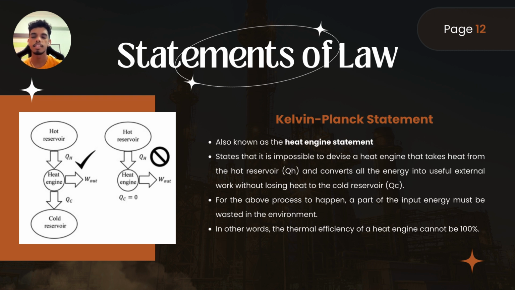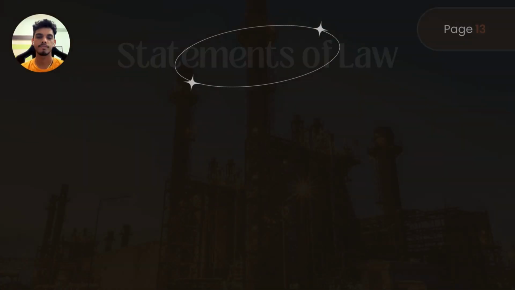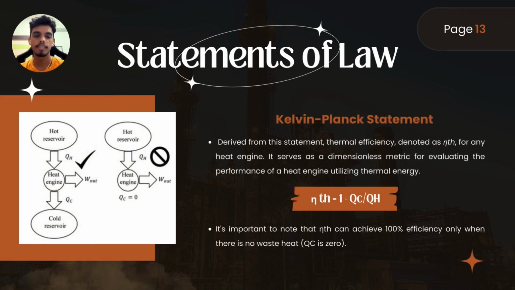The diagram here explains clearly the heat engine statement, where the thermal efficiency of a heat engine cannot be 100%. From the Kelvin-Planck statement, we can derive the equation for thermal efficiency, which is denoted as nth for any engine. It serves as a dimensionless metric for evaluating the performance of a heat engine utilizing thermal energy.